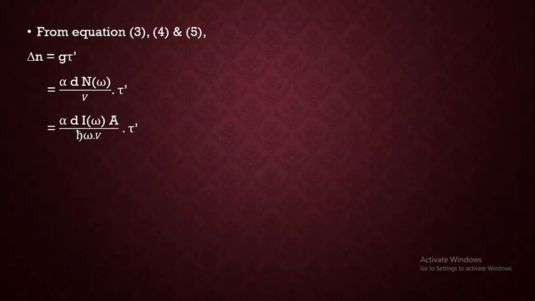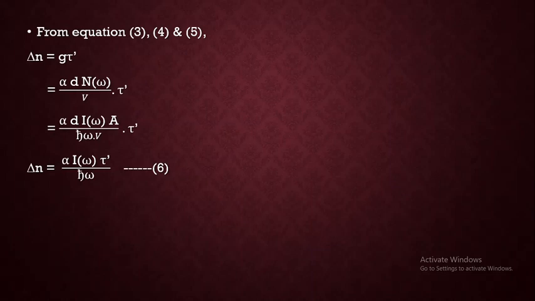So D into A divided by V, the volume, will cancel out, which gives us delta n, the excess number of carriers, is equal to alpha into I of omega into tau dash divided by h cross omega. This relates the excess number of carriers, the absorption coefficient as well as the intensity. So this is equation number 6.